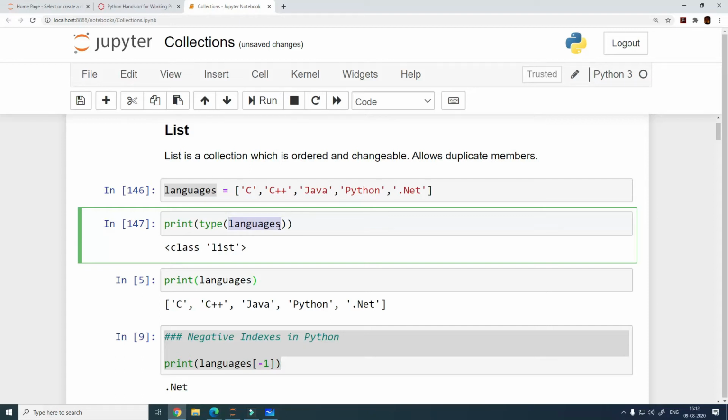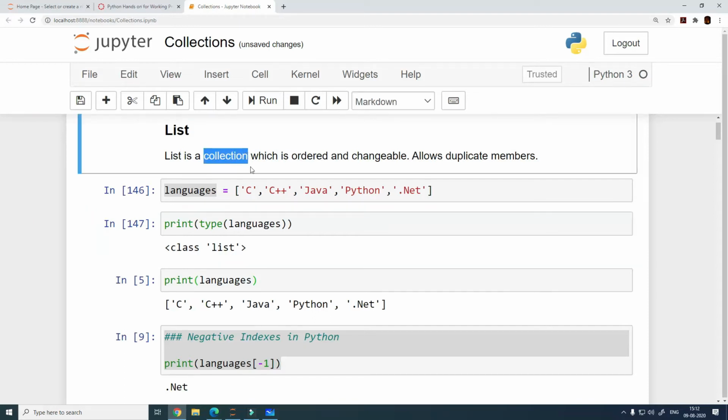So what should we expect? We should expect the same set of properties that we discussed earlier. This is a collection of items or a list of items. Of course it is. We can already see that we have defined a list of programming languages in there. It is bound to be ordered and it can change as well. We will see what these two mean, and it will also allow duplicate members. So we will try to see if that is possible or not. These are primarily the three properties of a list.